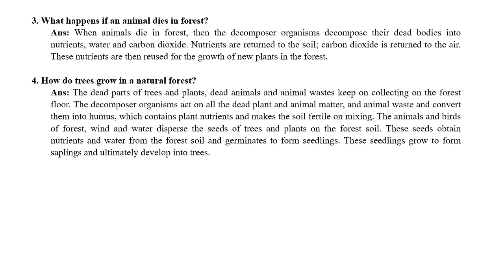Then different agents like insects, birds, and wind help to disperse the seeds on the forest floor. These seeds, after getting dispersed, get adequate nutrition from the forest soil, and after getting adequate nutrition and water, they develop into saplings, which then develop into trees.